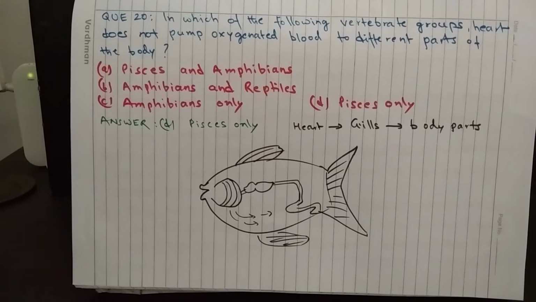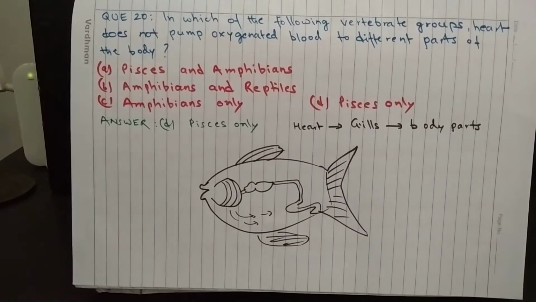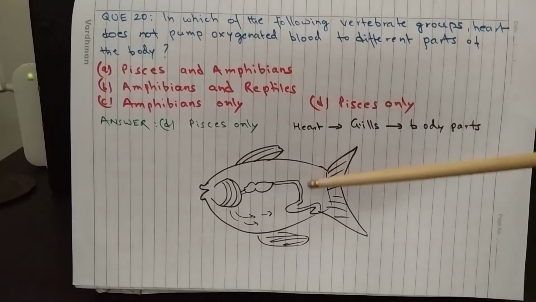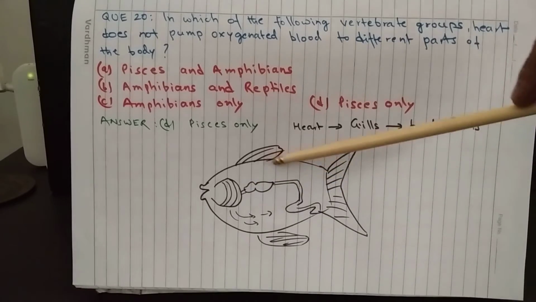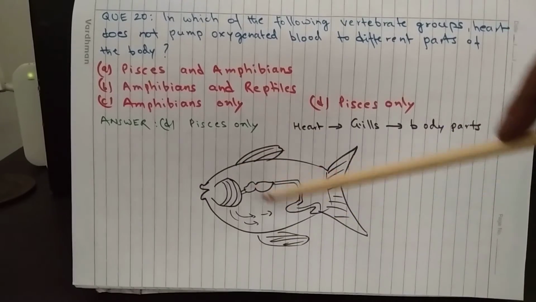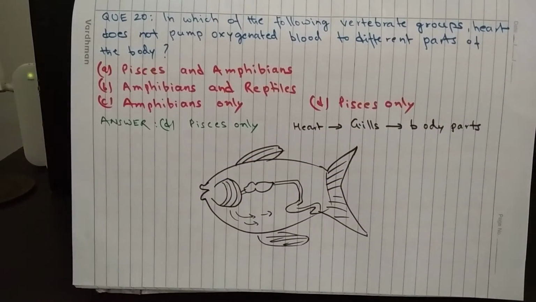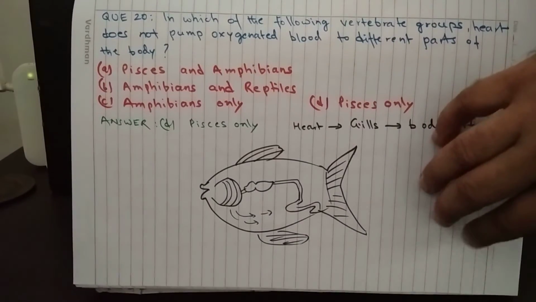In the previous question, I told that there is 1 chamber in the heart of a fish. So what happens? Blood comes to the heart and then it goes to the gills for oxygenation, and after that blood goes to different parts of the body from gills. So heart does not pump oxygenated blood in these animals.